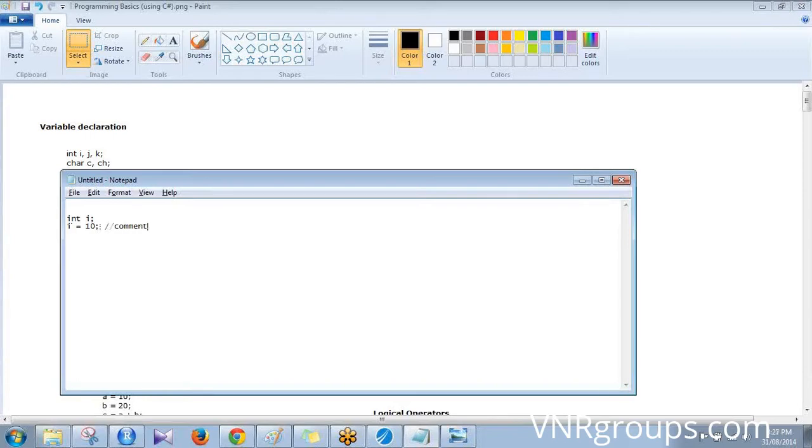Double forward slash means that this code will not be executed by the compiler. If you comment it like this, that line i equal to 10 will not be executed by the compiler. Make sense?